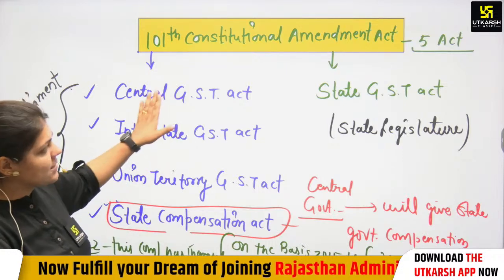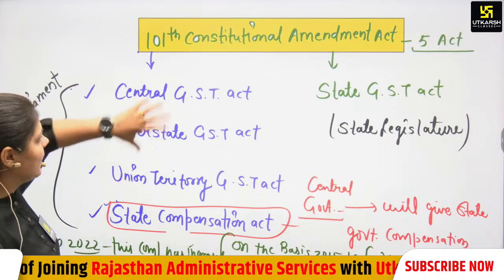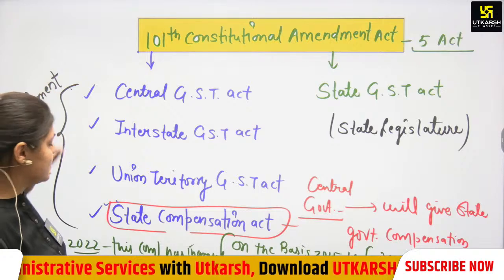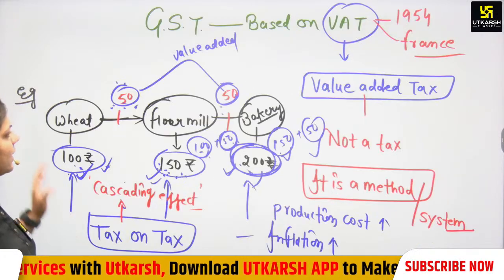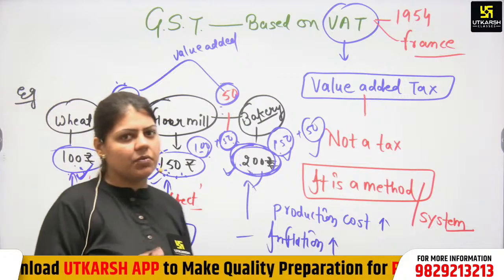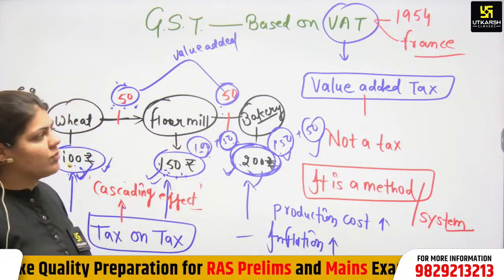Then CGST, central excise duty, was imposed by the central government. Today CED is known as the Central GST Act. Again, we have seen the value added tax in France in 1954. That is where the VAT system was first introduced, and GST is based on value added tax.